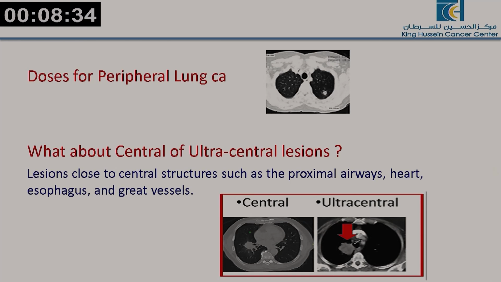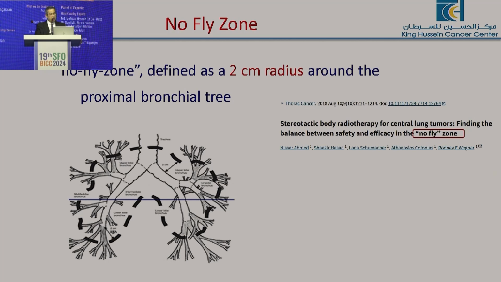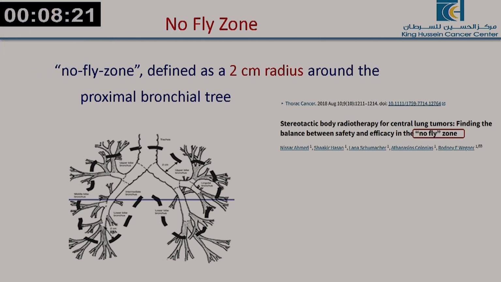And this is not the one you usually see in the peripheral zone. So these are some examples of central and ultracentral lesions. If you have an early one, what to do and what doses can be considered for these patients? Now, 10 years ago, Joe Chang, our friend from MD Anderson, wrote a paper called the no-fly zone. Please don't touch this area with SBRT.